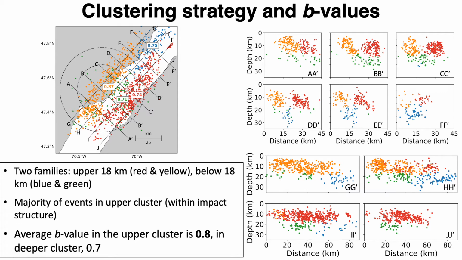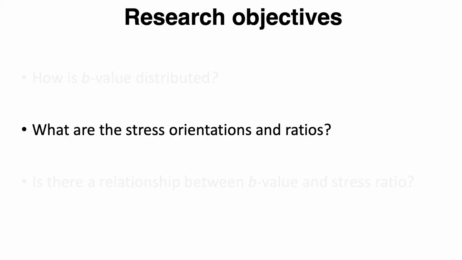upper 18 kilometers. The average b-value in the upper cluster is 0.8. In the lower cluster, the average b-value is 0.7, slightly lower than in the upper cluster. This decrease of b-value with depth is in agreement with previous studies.